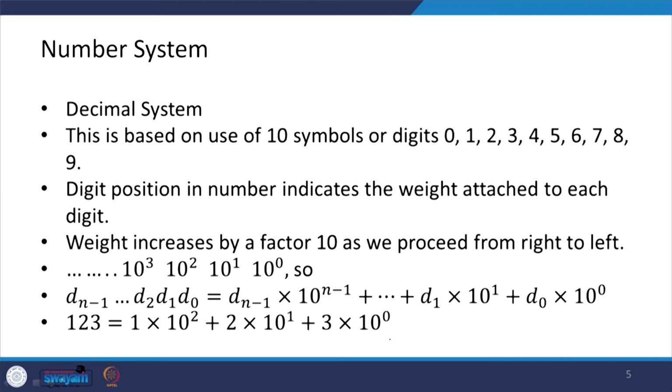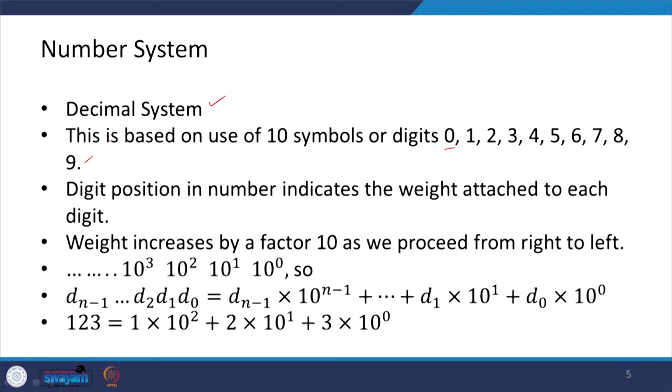First of all, let us look at the decimal system. As we all are aware, this system is based on the use of 10 symbols or digits, from 0 to 9, and the digit position in a number indicates the weight attached to each digit.